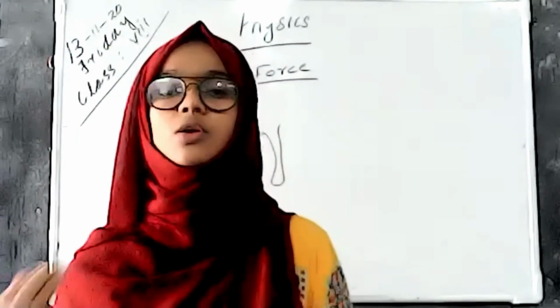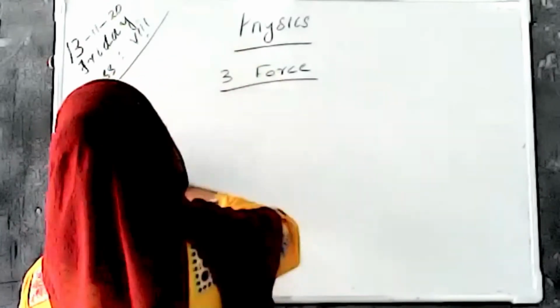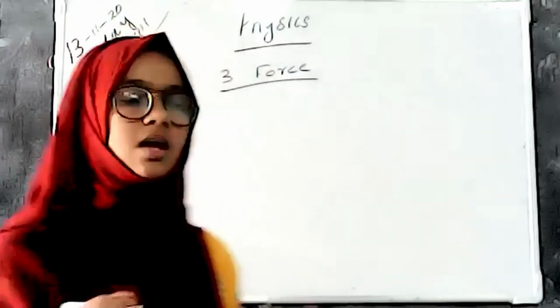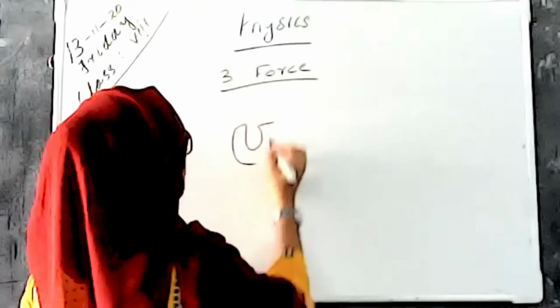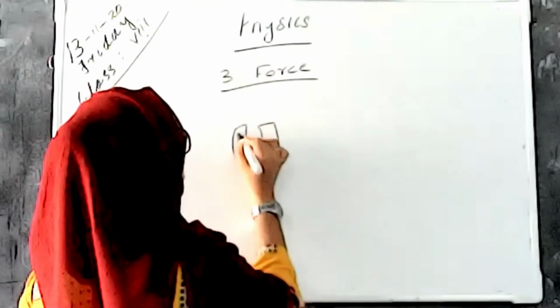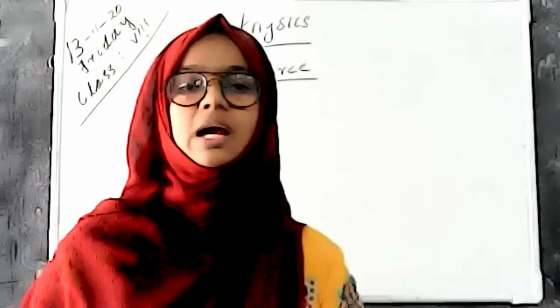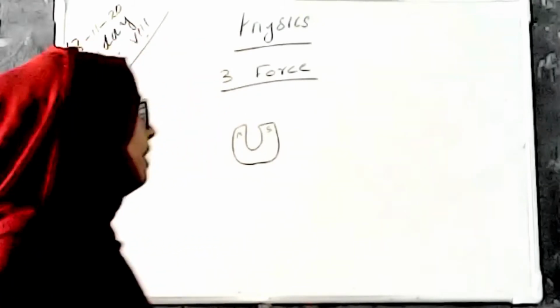And here is non-contact force. For example, we have a piece of magnet, a U-shaped magnet having north and south poles, and we have some nails or paper pins.